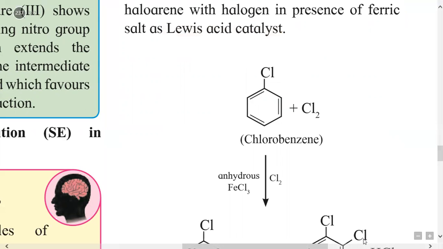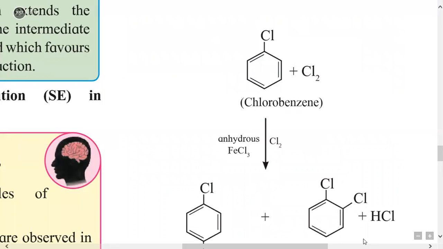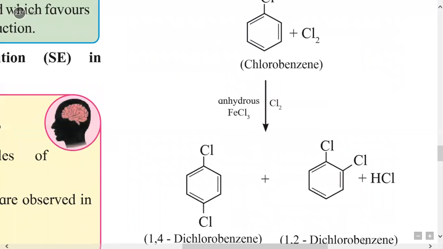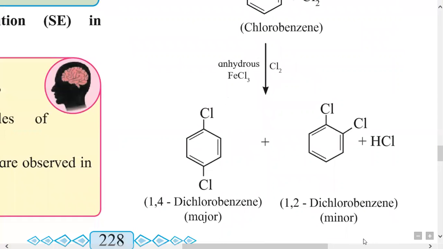Here we use the Lewis acid catalyst anhydrous FeCl3. The chlorine group is substituted at the ortho position and at the para position. We get dichlorobenzene. Here two products are possible, one at the para position and the other at the ortho position.